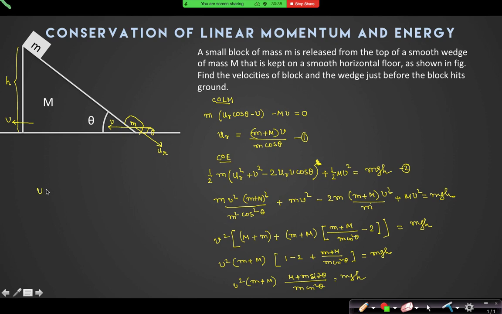So I can find the value of V, which is finally 2 m square gh cos square theta divided by (M plus m) into (M plus m sin square theta). Have you got that as your answer? 2 mgh, sorry.